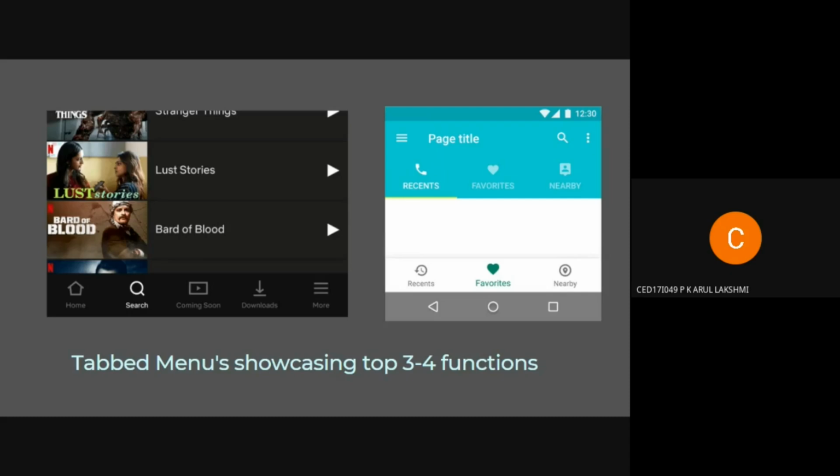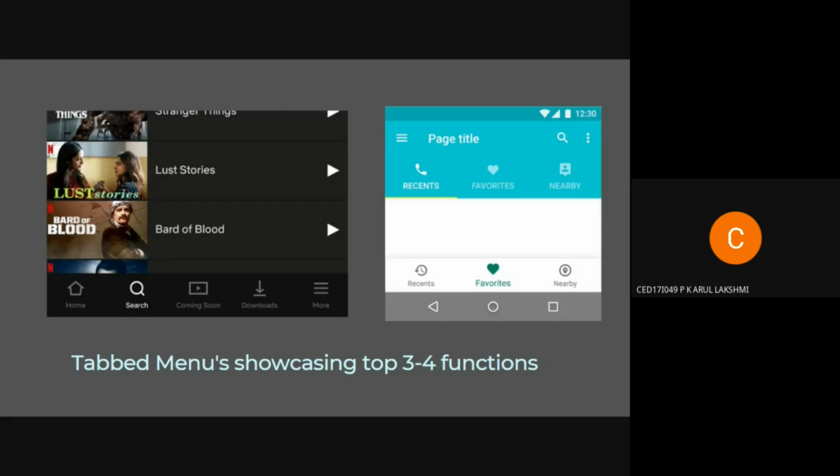Yeah, so in the left hand side image, this is again an image from the Netflix app. Here we notice that there is a hamburger icon on the right saying more option, right? In this lower tabbed menu, the implementation is very straightforward. They have just put the general features that most people use all the time, frequently used features in plain sight, and if you click the more option, you'll get more advanced and less frequently used features. So this way we can use this principle to prioritize what to show and what not to.